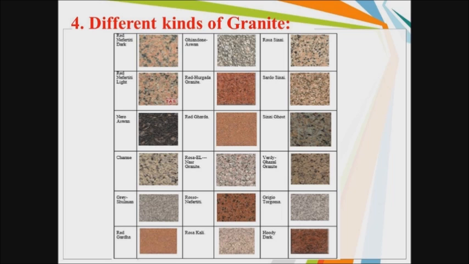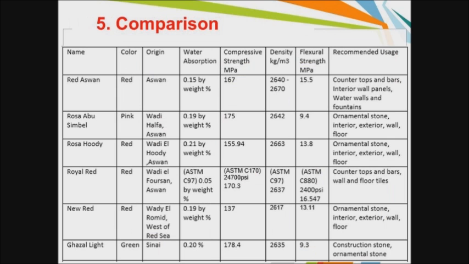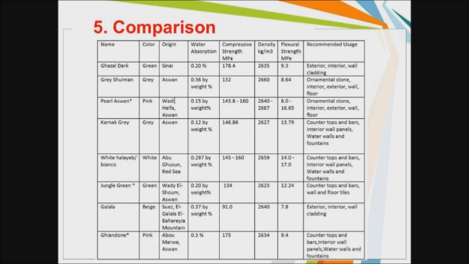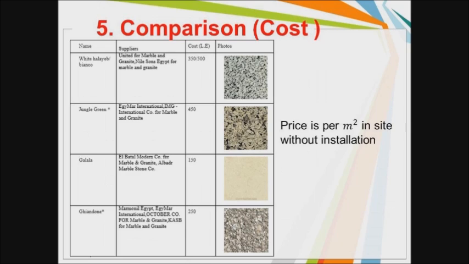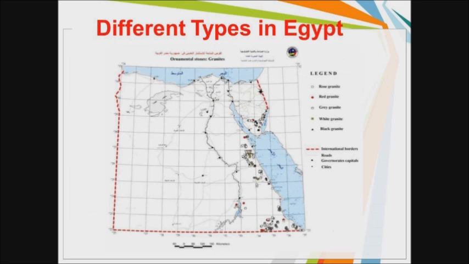Four different kinds of granite. Five, a comparison between some of the granites in color, origin, water absorption, compressive strength, density, flexural strength and recommended usage. Cost and suppliers of granites. Location of different types in Egypt.